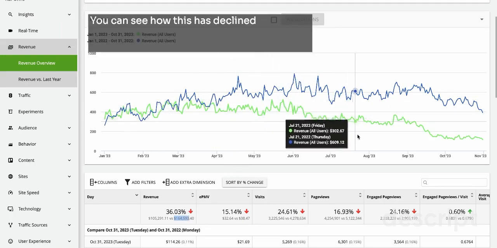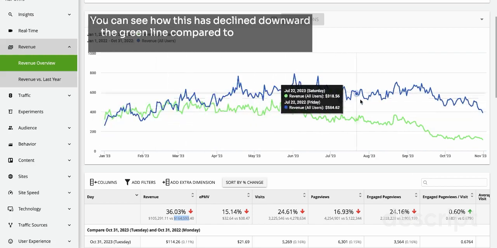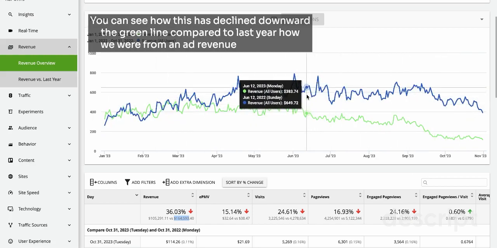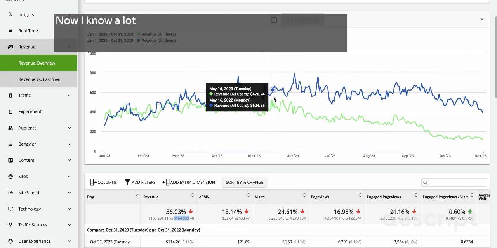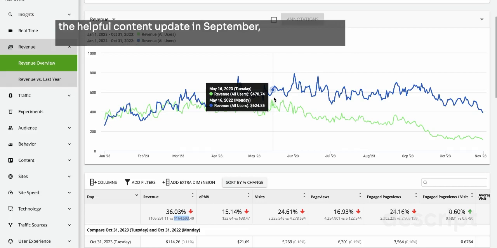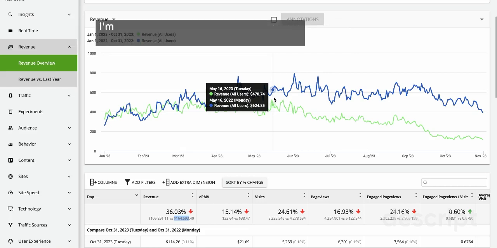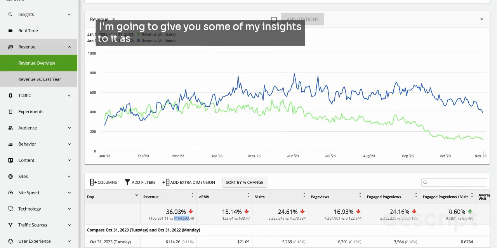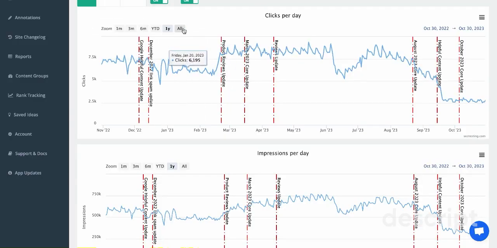You can see how this has declined downwards, the green line compared to last year, from an ad revenue perspective. Now I know a lot of people looking at this that are running niche sites or running websites full time to make money might have experienced similar issues with the helpful content update in September. So of course I've been doing a lot of research on this over the last 6 weeks. I'm going to give you some of my insights to it as well. Take them with a pinch of salt. I'm not an expert, but I do run this full time and I've been doing a lot of testing myself.